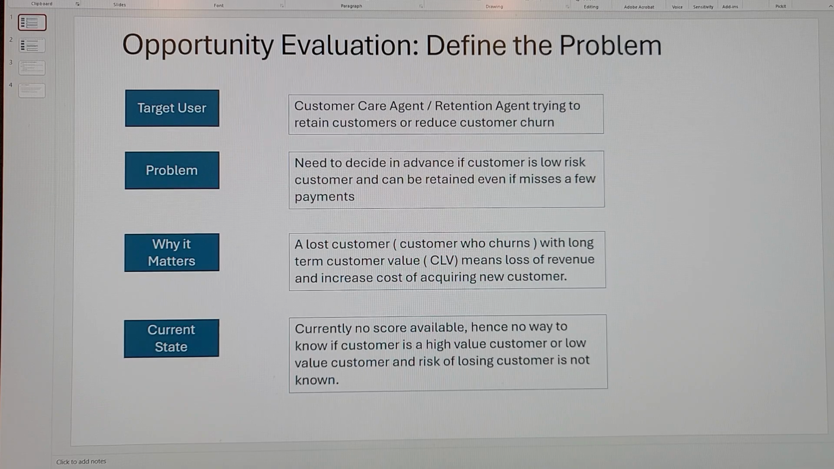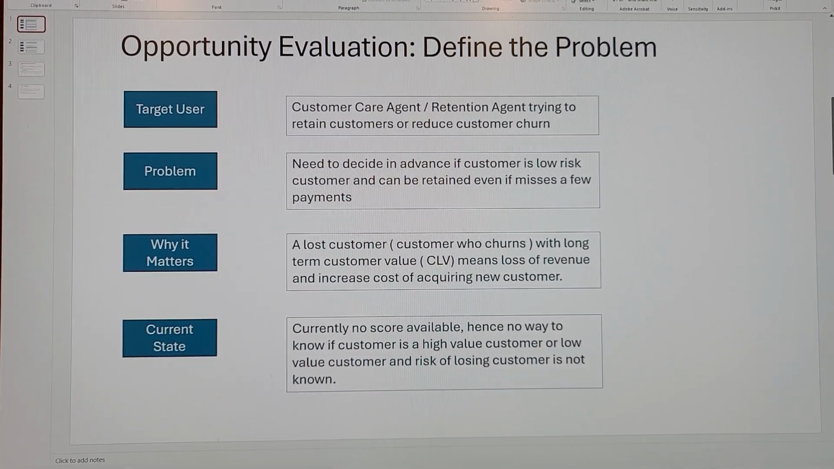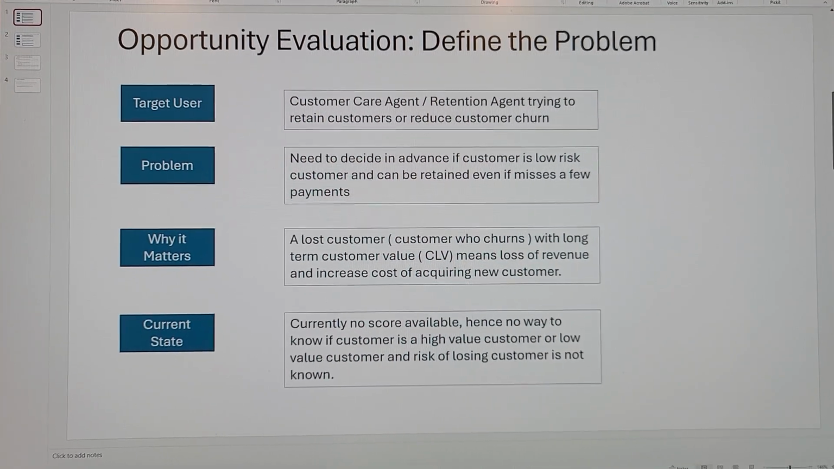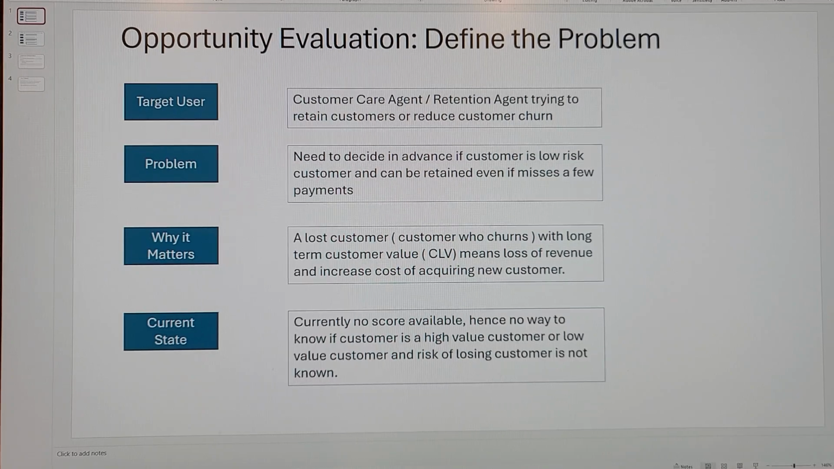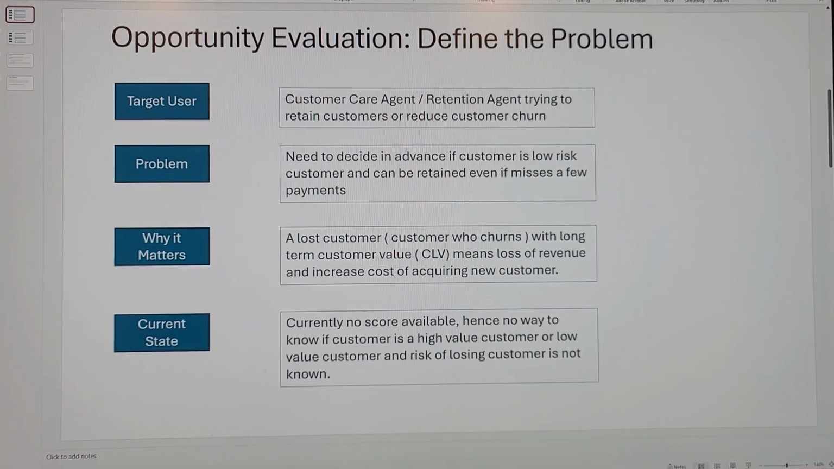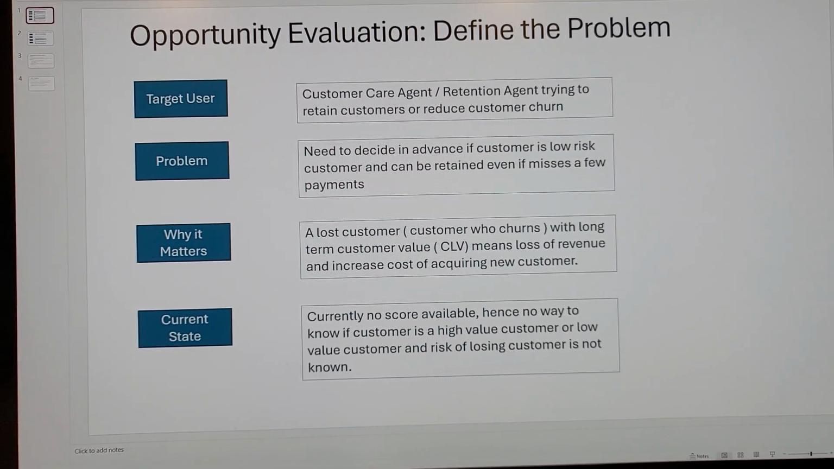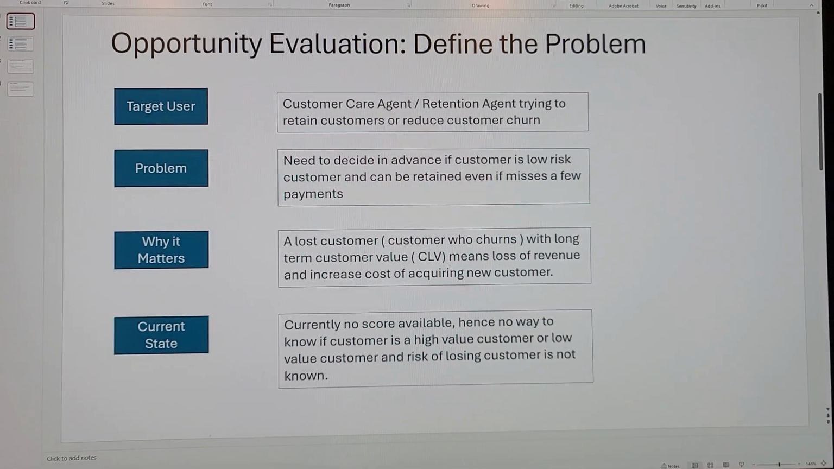So from the top, again, the target user for this project would be a customer care agent or a retention agent. And the problem we're trying to solve is that today they need to decide in advance if a customer calling in or asking for cancellation is a low risk customer or a high risk customer. And if it's a low risk customer, the customer needs to be retained even if they miss a few payments.